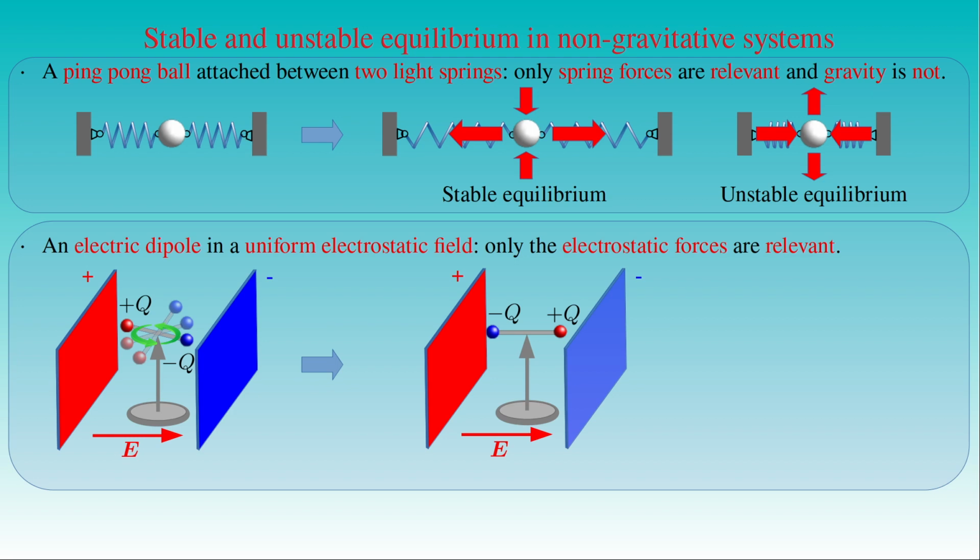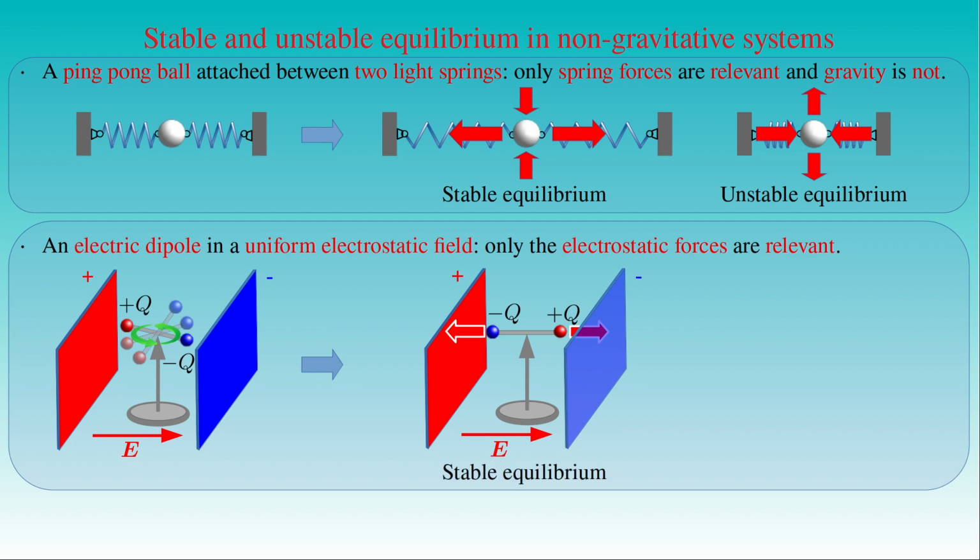If the dipole is aligned such that the spheres are closer to the electrodes having the opposite charges, then the force couple points outward from the rotation center. Any displacement of the spheres causes the dipole to perform a damped oscillation before returning to its equilibrium position. This behavior shows that it is a stable equilibrium of the dipole.